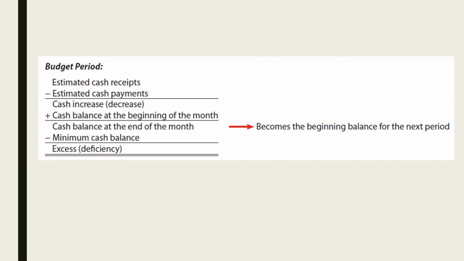To simplify, cash excess or deficiency is computed as follows. Estimated cash receipts minus estimated cash payments will equal to the cash increase or decrease. Then add the cash balance at the beginning of the month to the cash increase or decrease to get the cash balance at the end of the month. This will become the beginning balance for the next period. Then cash balance at the end of the month less the minimum cash balance will result to the cash excess or deficiency of the month or period.